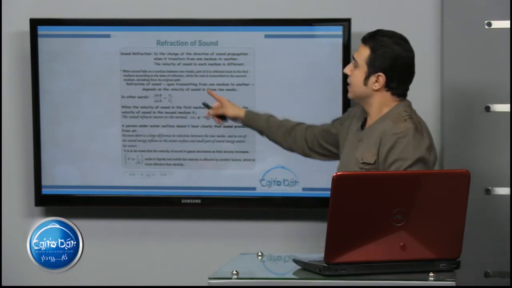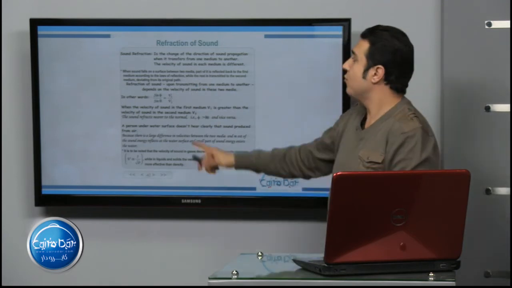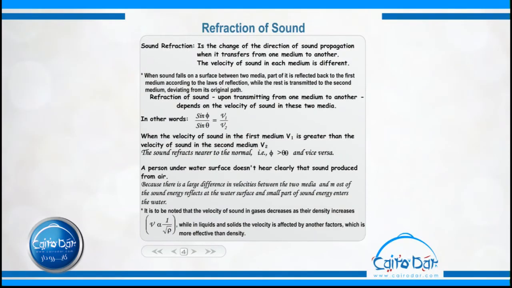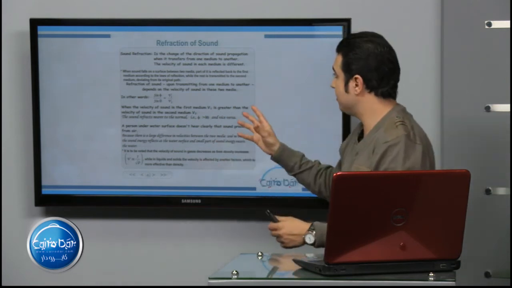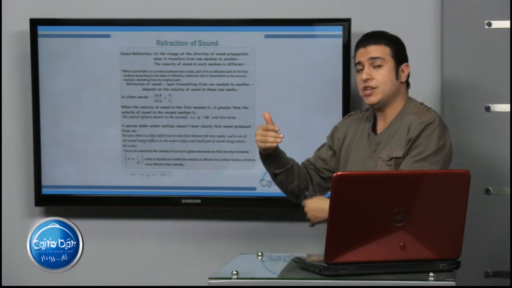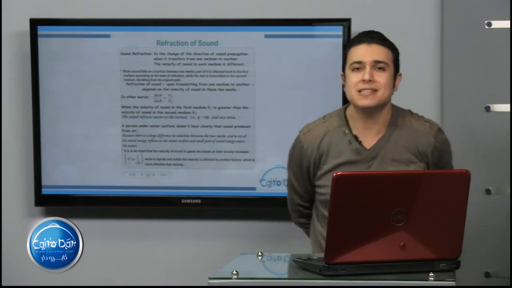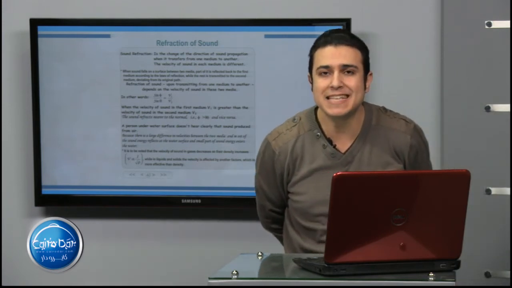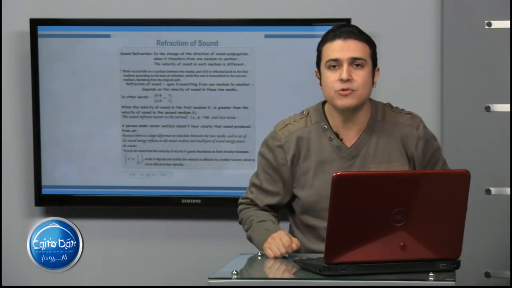So sound refraction is the change of the direction of sound propagation when it transfers from one medium to another, because the velocity of sound in each medium is different. And we can summarize our definition in another very important relation, which is sine phi divided by sine theta equals V1 over V2.